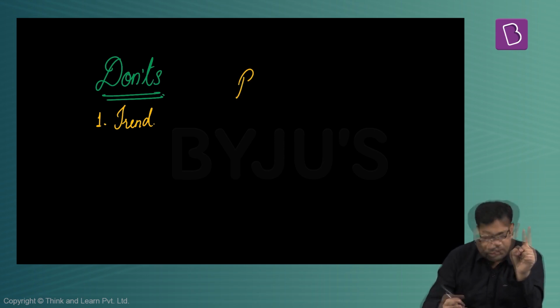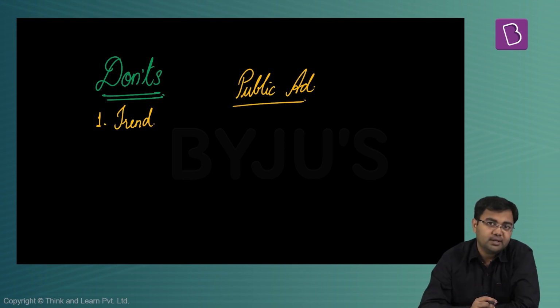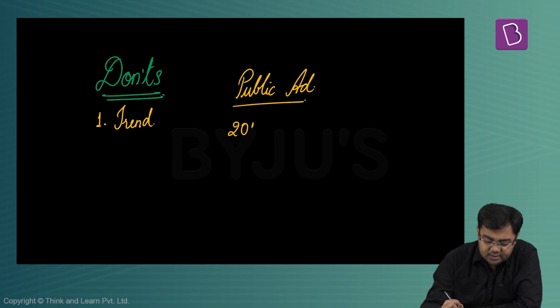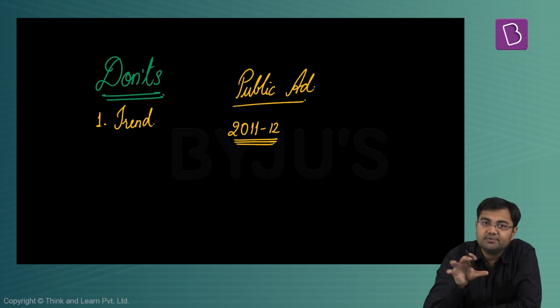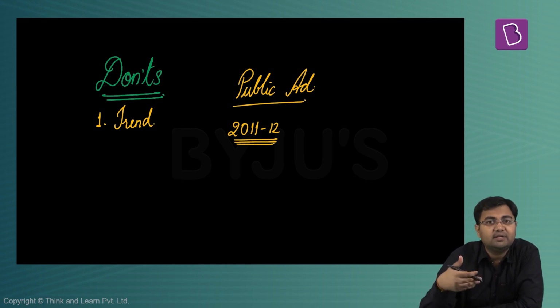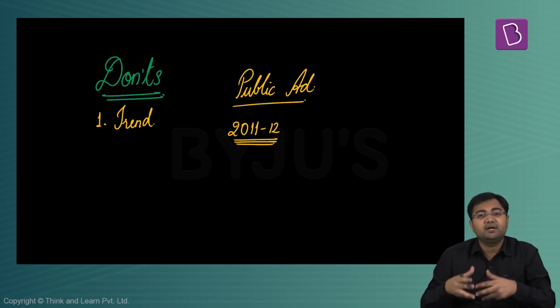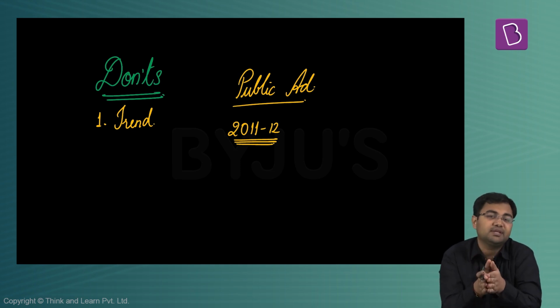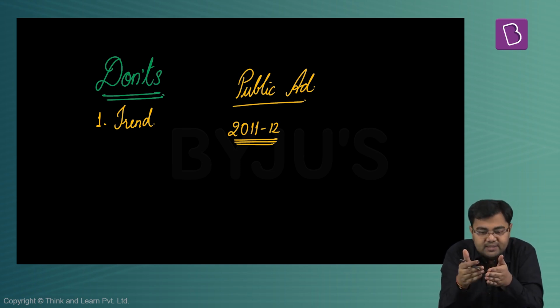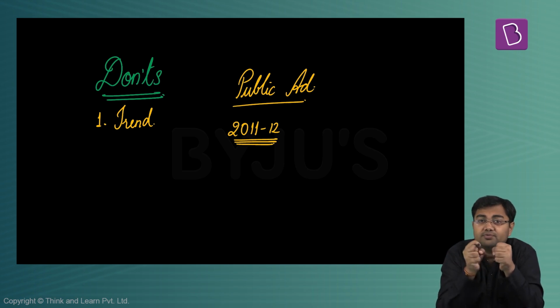So for example, public administration. Public administration is not a bad optional to take. But what happened is that going back to 2011-12, there was a boom that was seen, where a lot of students with public administration as their optional qualified the examination. So all of a sudden there was a trend that 2013 onwards, every other person was taking public administration as their optional. Now what happened is that all of a sudden in 2015 a very difficult question paper was asked. In 2016 it was repeated. So all of a sudden, back to back, there were 2 years where the question paper was very, very difficult.